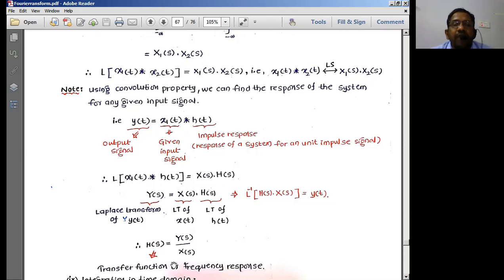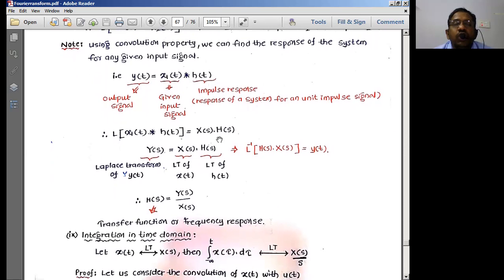How do you define that? You simply use convolution. Imagine that x1 of t is the input signal and h of t is the impulse response of the LTI system. When we pass x1 of t through the h of t system, the characteristics of h of t are multiplied with the signal.